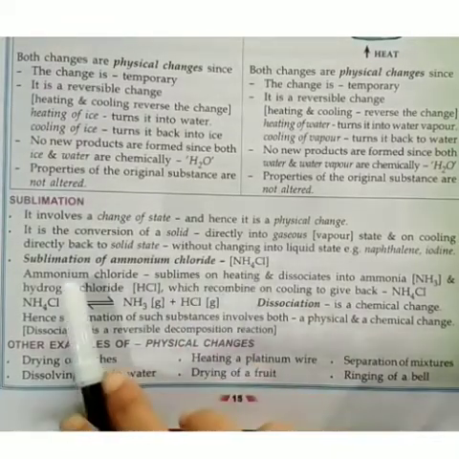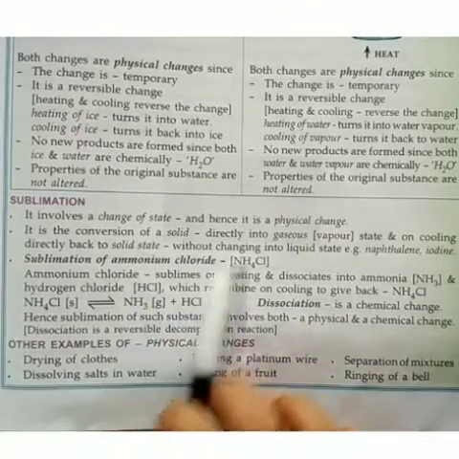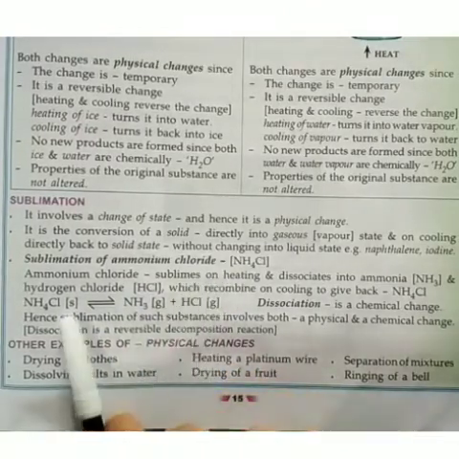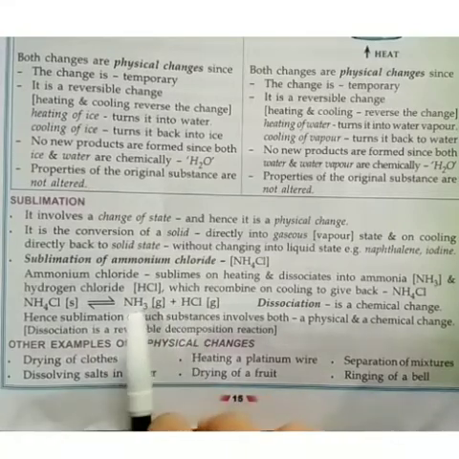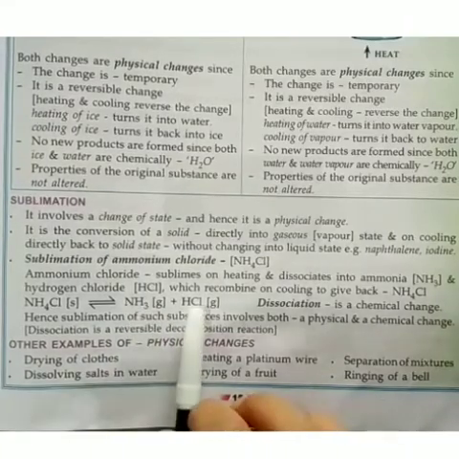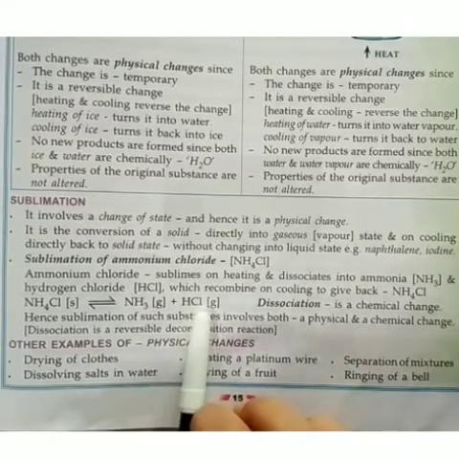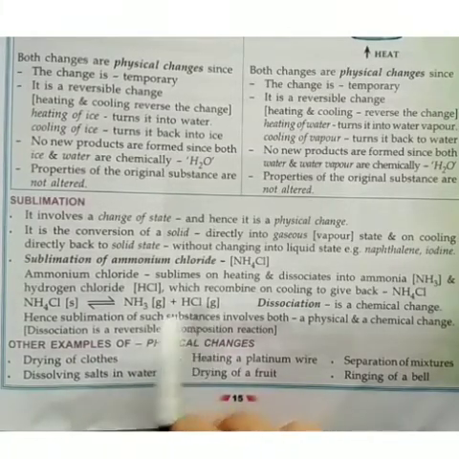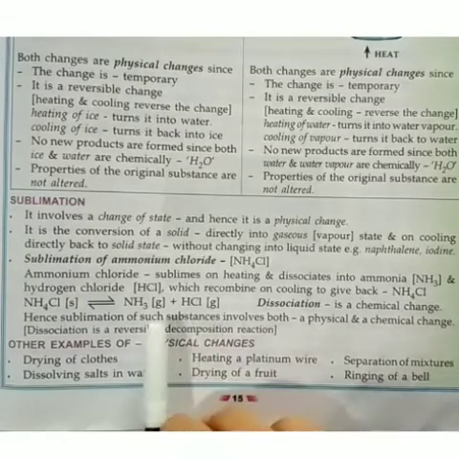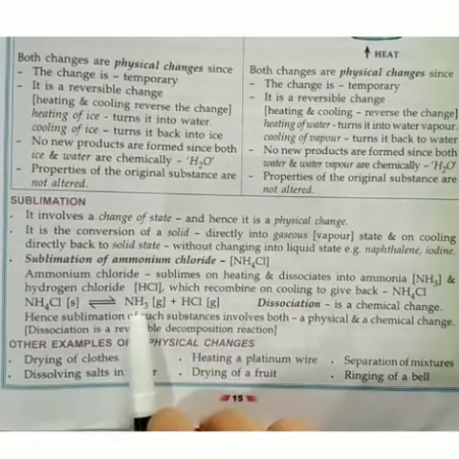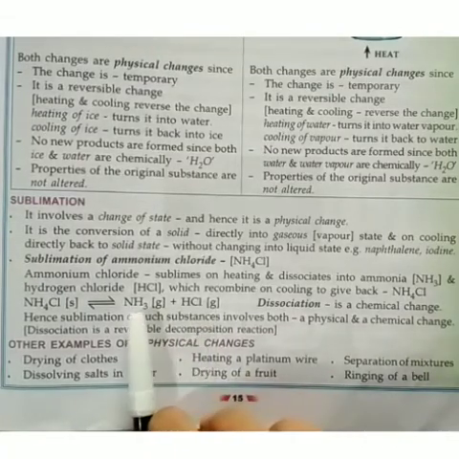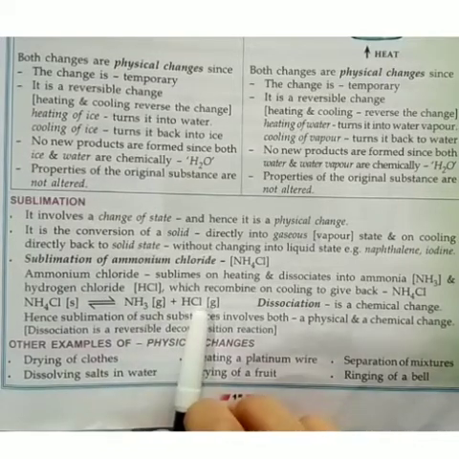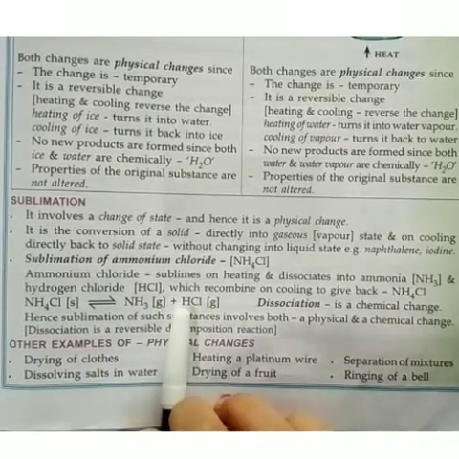Now when ammonium chloride, NH4Cl, is heated, it dissociates into NH3, which is ammonia, and HCl, hydrogen chloride. Dissociation means to separate or to split. So you can see here new substances are formed, which are ammonia and hydrogen chloride. So it is a chemical change.